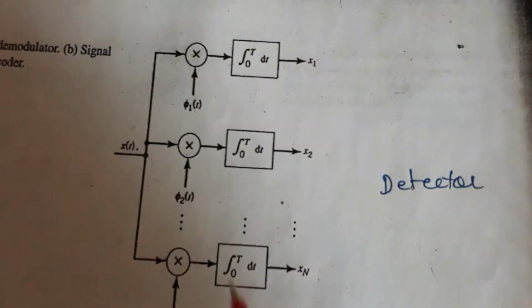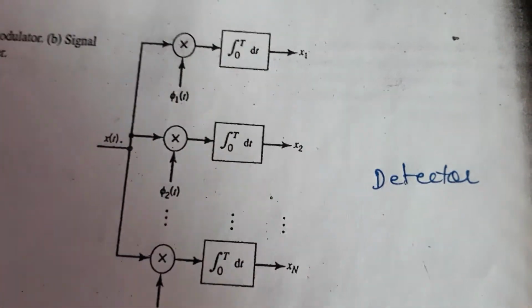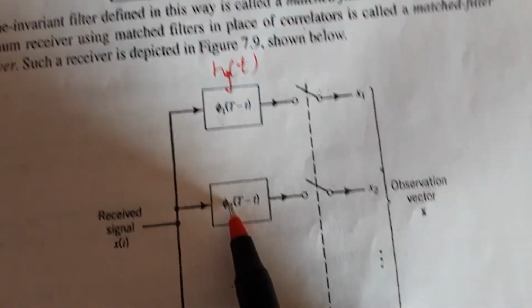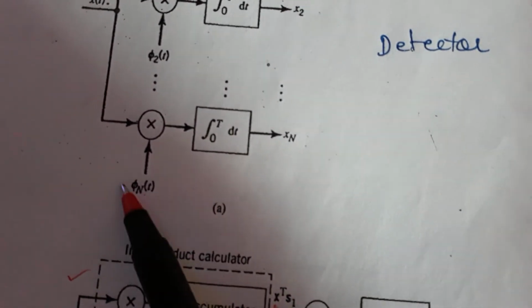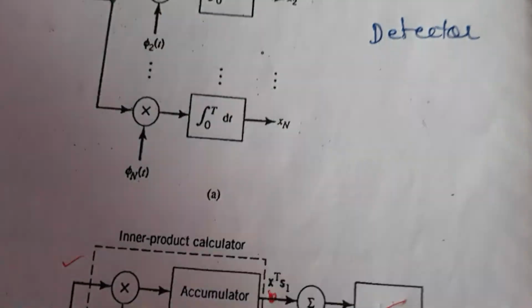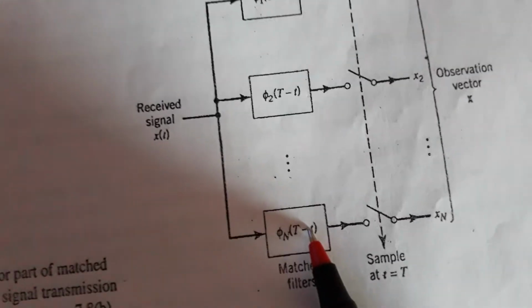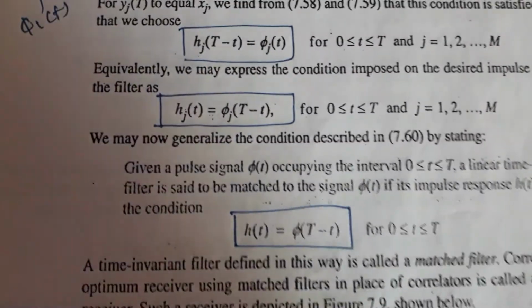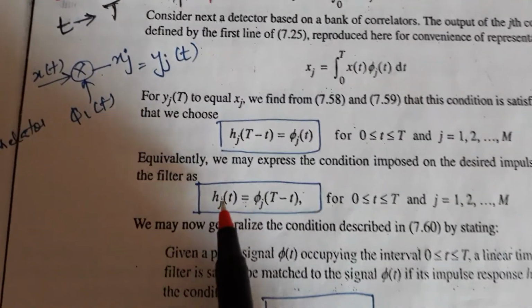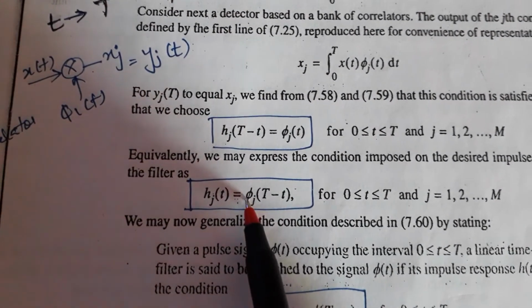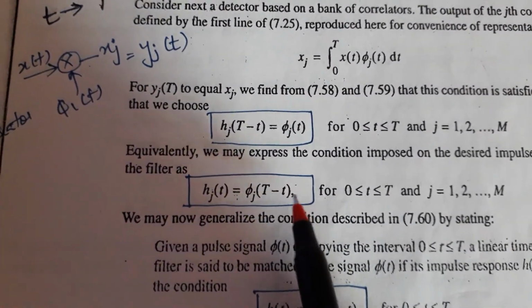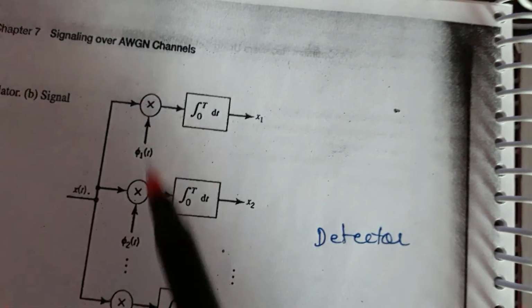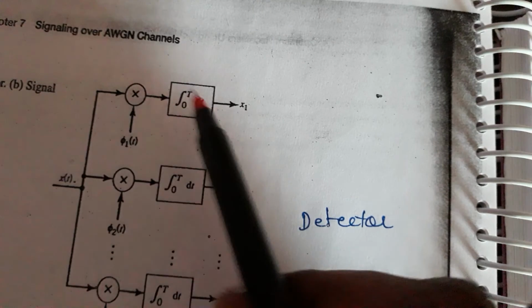Second, observe here, the multiplier and integrator is replaced by phi 2 of T minus t, and the last one, phi n, the multiplier and integrator is replaced by phi n of T minus t. That is very simple. hj of t is equal to phi j of T minus t, and what is hj is nothing but your multiplier and the integrator.